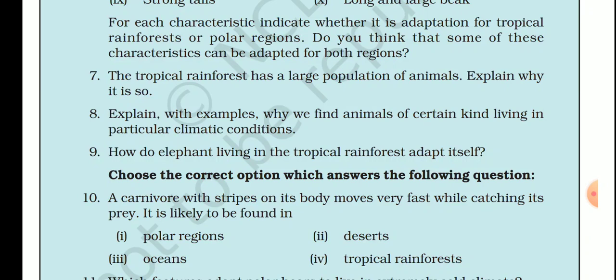Next, the modified teeth of the elephant help it to tear the food. So these are the adaptations of the elephant.